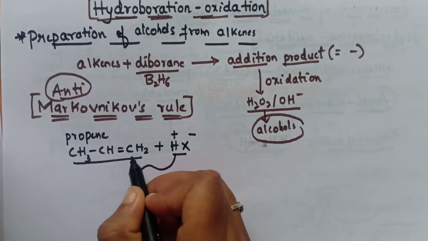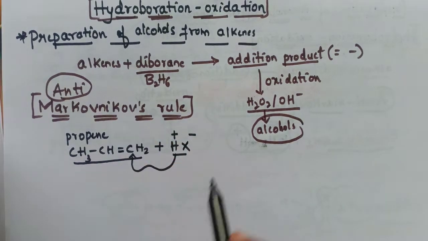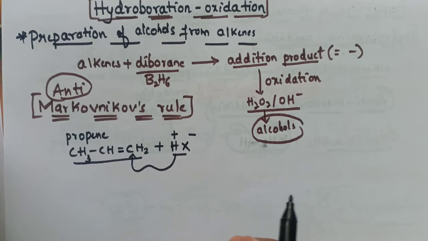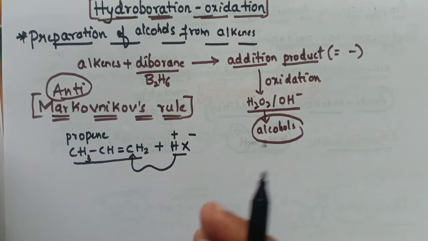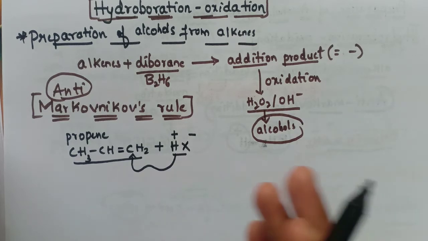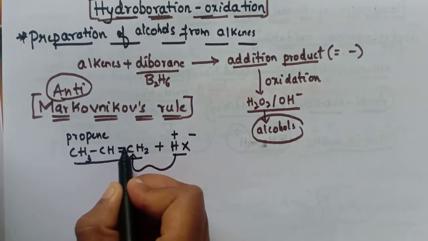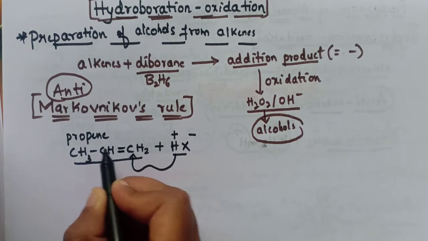So here it is an unsaturated compound. That means we can also call it an unsymmetrical molecule, an unsymmetrical alkene. Why? Because the groups or atoms attached to either end of the carbon-carbon double bond are different. Here is a double bond, a carbon on this side and a carbon on this side.